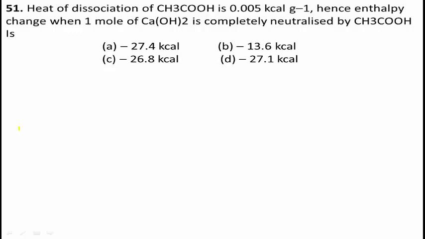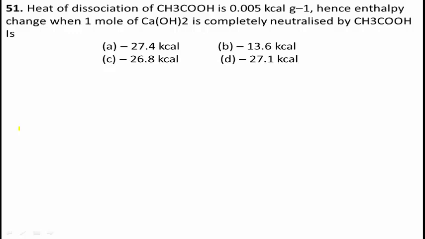Hence, the enthalpy change when 1 mole of calcium hydroxide is completely neutralized by CH3COOH is.